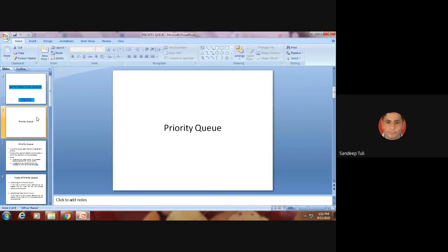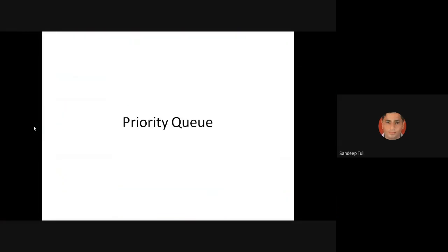So what do you mean by priority? Which thing comes first? Preference, yes. So in this priority queue, what happens actually? Every element will have some priority or some key value associated with it. हर एलिमेंट के साथ कोई ना कोई की वैल्यू एसोसिएटेड होगी, जिसको हम प्रायोरिटी बोलते हैं. Now let me take an example first.